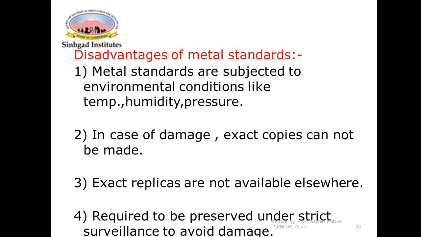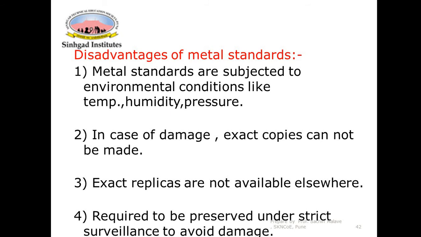Second, in case of the damage of the metal standards, exact copies cannot be made. We have seen that there is one international prototype. From the international prototype, you are producing the primary standards. From primary standards, secondary standards, and from secondary standards, there will be working standards. So you are trying to copy the international prototype, but it is impossible to produce the exact copies of any part in the world.